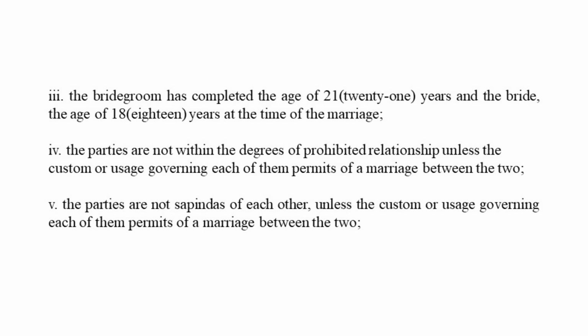It further goes, the bridegroom has completed the age of 21 years and the bride the age of 18 years at the time of marriage. The parties are not within the prohibited degree unless the custom or usage governing each of them permits a marriage between the two. And the last one is, the parties are not sapinda to each other unless the custom approves of the same. Now, if we go through it and bifurcate this section, it has 5 major components.